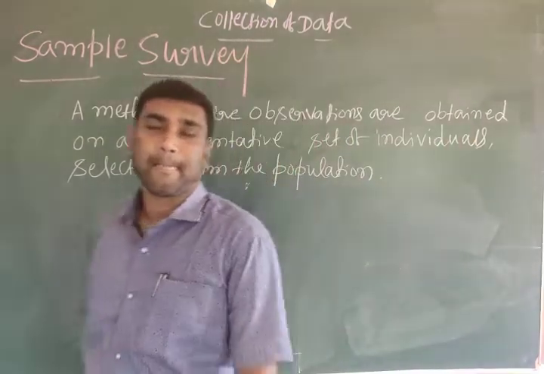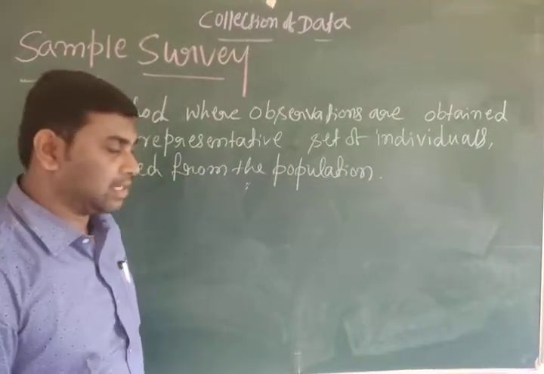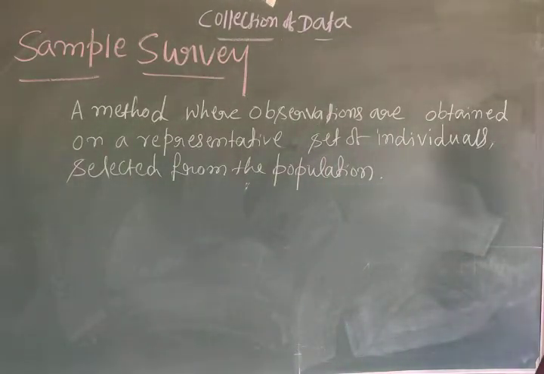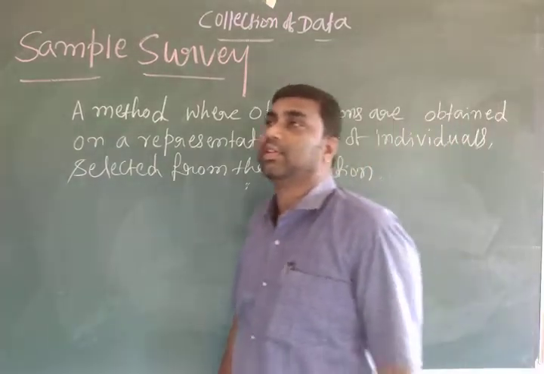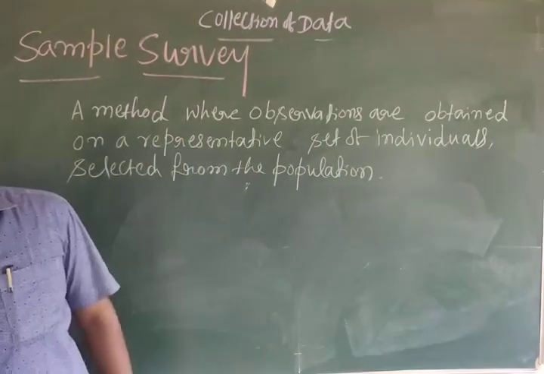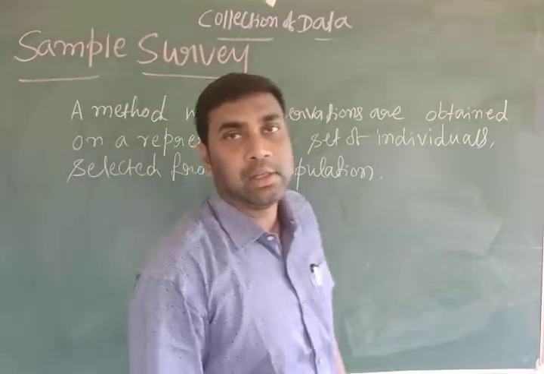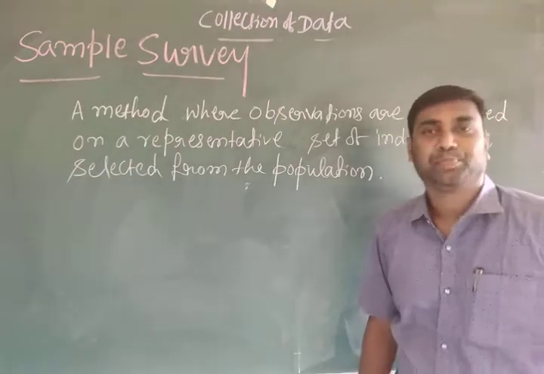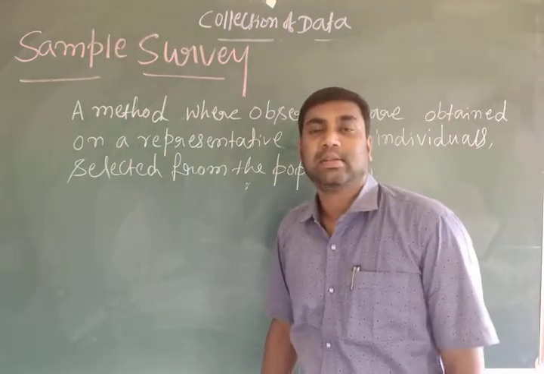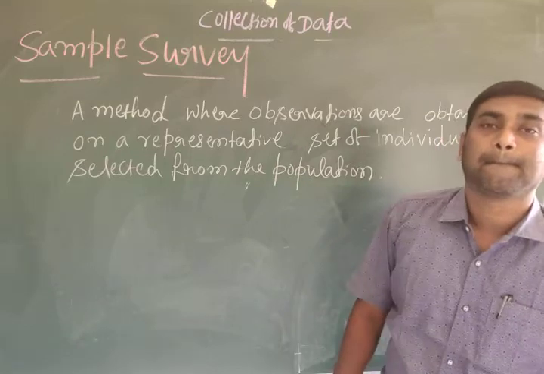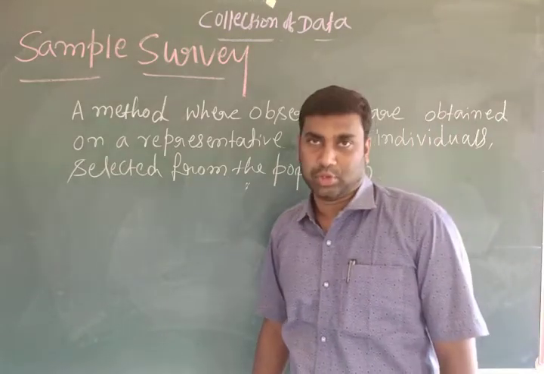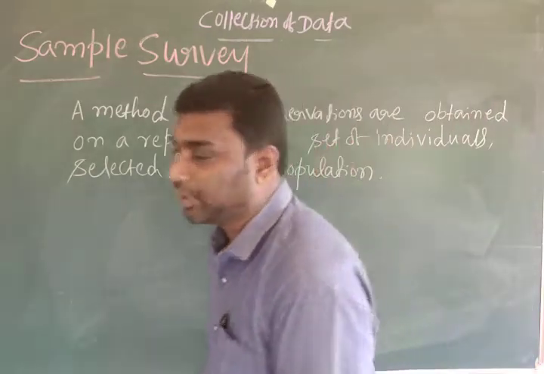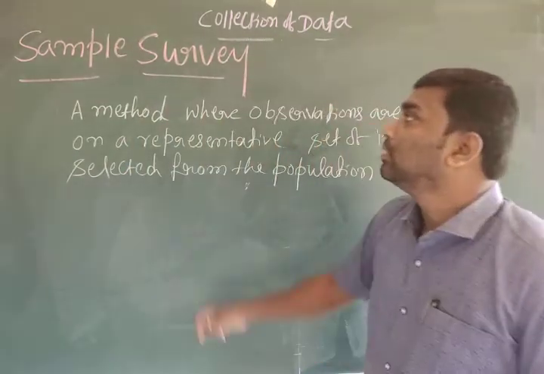Hello dear students. In the last class we were discussing the census of India. Under that, we discussed the structure of the census of India and the features of the 2011 census, right? According to the 2011 census, the population of the country was 121 crores and the literacy rate was 74.4%. Okay, don't forget. Next topic, sample survey.